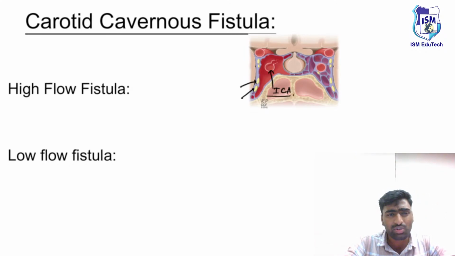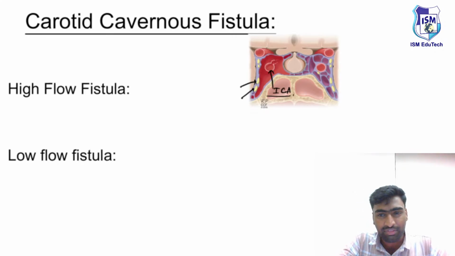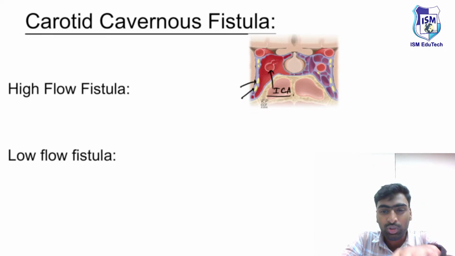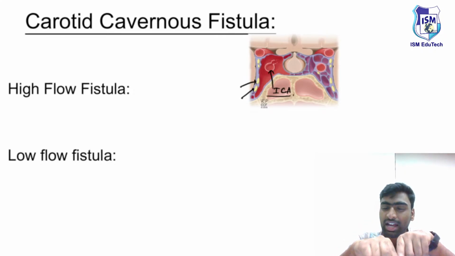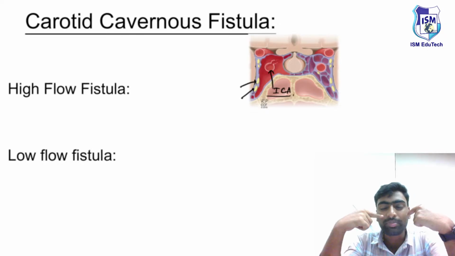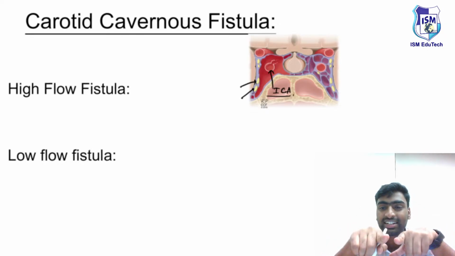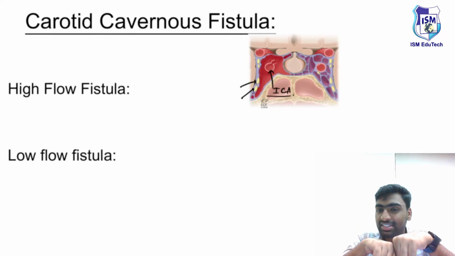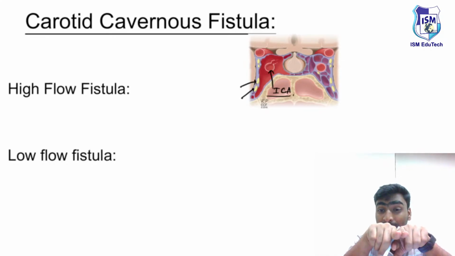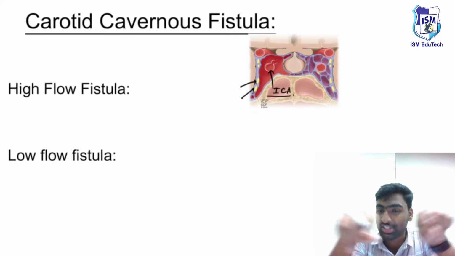Normally it's just a passage. But in some situations, for example while doing endoscopic cranial surgeries or endonasal surgeries, you accidentally traumatize the cavernous sinus, and the ICA gets connected with the cavernous sinus and forms the fistula.